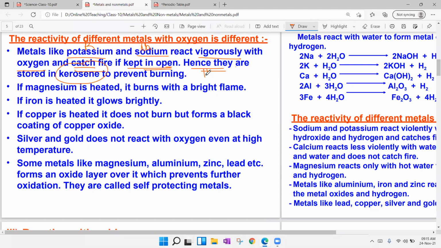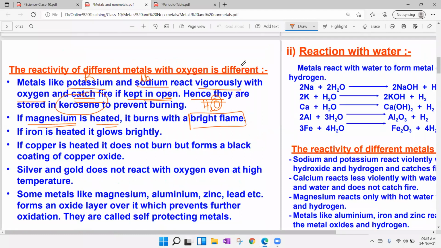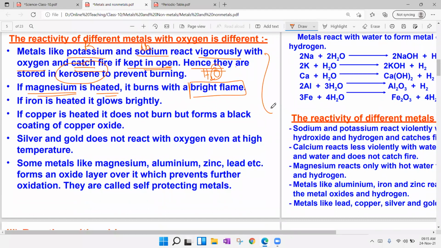They are not stored in water also, because in water we have oxygen, so that. And the same for sodium, potassium. Now magnesium, if heated, burns with a bright flame. You see, guys, maximum questions, they might not ask regarding the equation, they might ask regarding the exceptions. Now, coming to iron, if iron is heated, it glows very brightly. And iron metal cannot catch fire, but iron filings, iron powder will catch fire. That is another point.